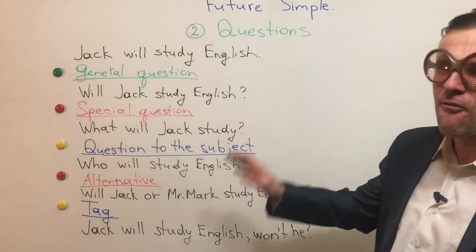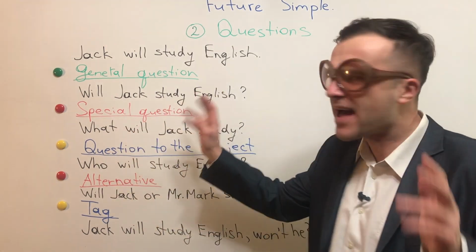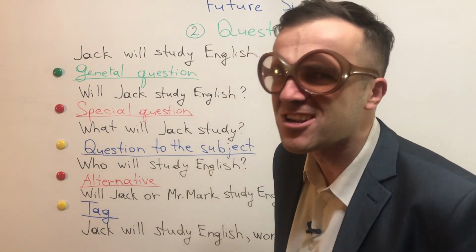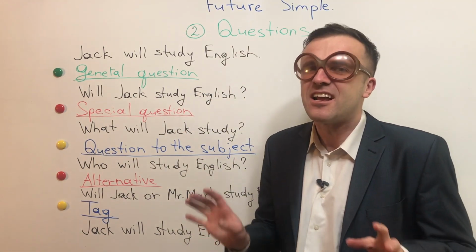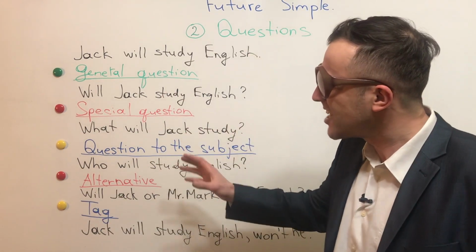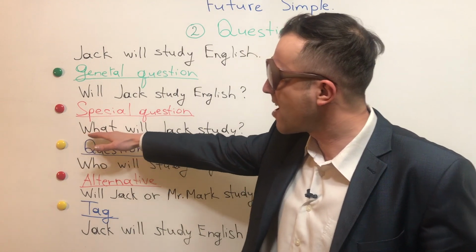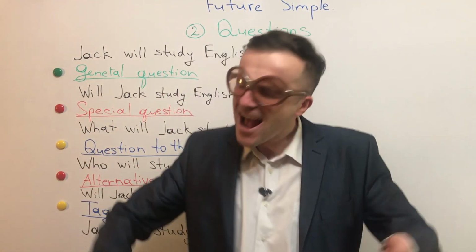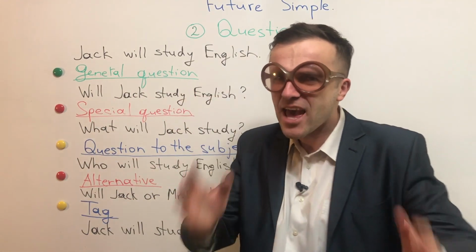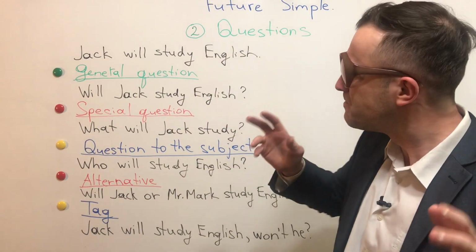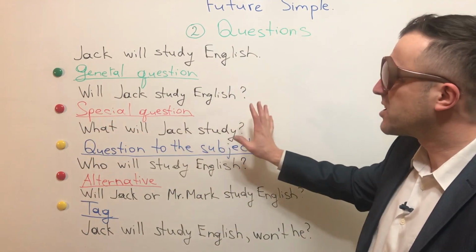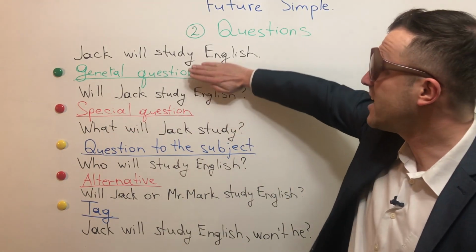Okay, so let's go further. Here we have the special question. So do you remember what the special question is? The special question is the question that we start with question pronouns: what, where, when, why, whose, how much, how many. Okay? So WH words. Okay, so let's imagine that there is no English here.